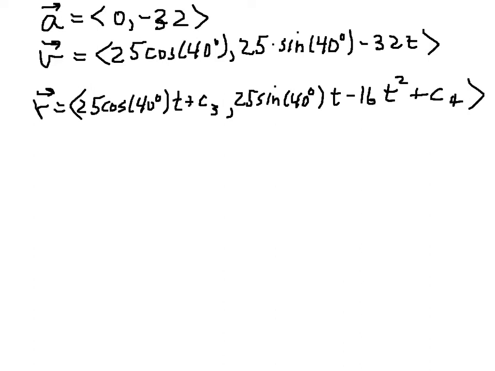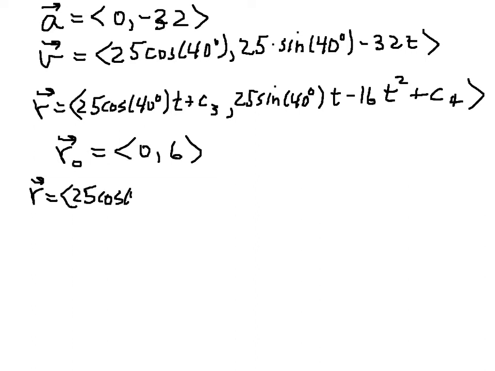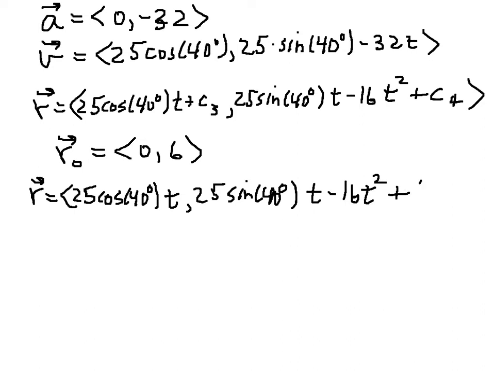Now remember that our initial position was just 0, 6. That's the position when time is 0. So that tells us that C3 is 0 and C4 is 6. And so therefore that enables us to write the position vector as 25 times the cos of 40 degrees t, comma, 25 times the sine of 40 degrees t minus 16t squared plus 6.